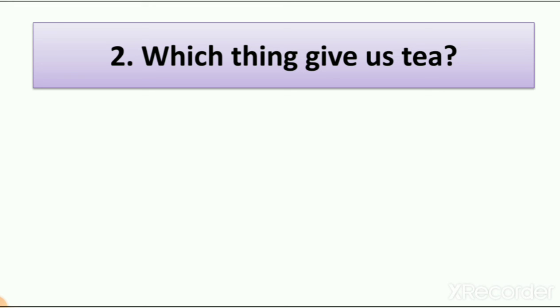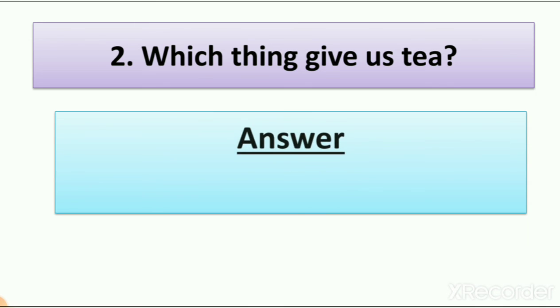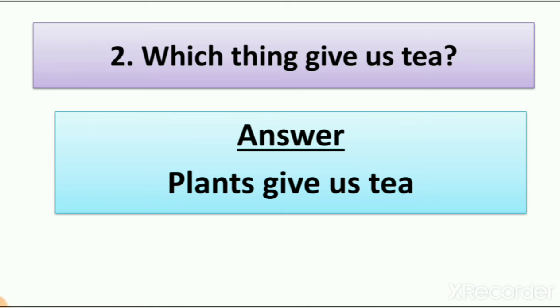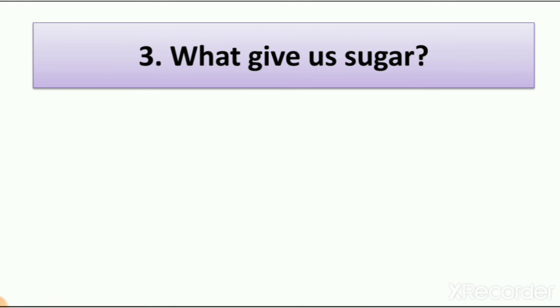We called them tea garden. So first they grow plant of tea, then take out leaf, then dry it and then make powder. So we get tea from plant. Plants give us tea. Tea dust, right? Black color powder which we use to make tea at our home in morning also and in evening also, right?